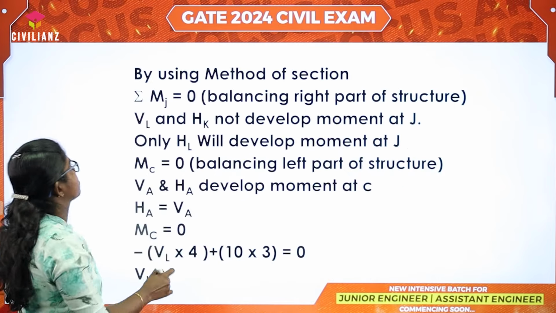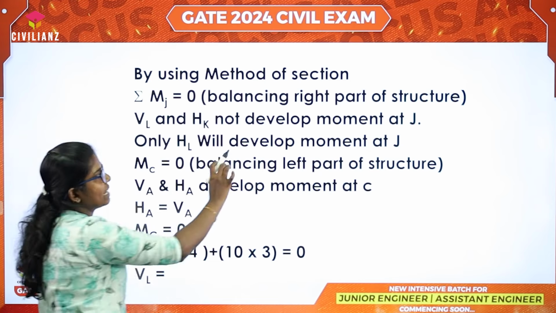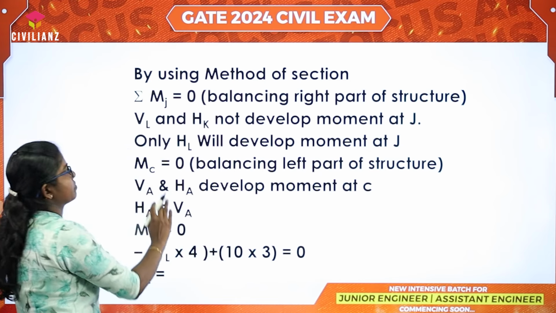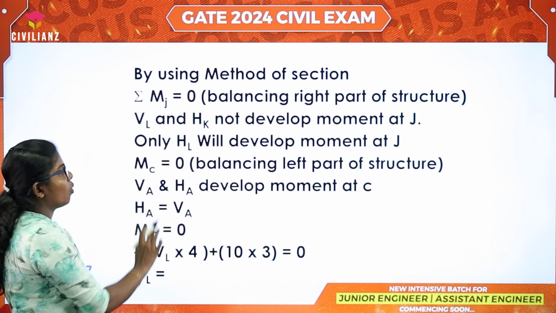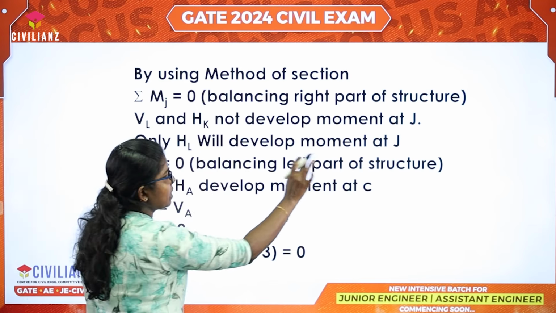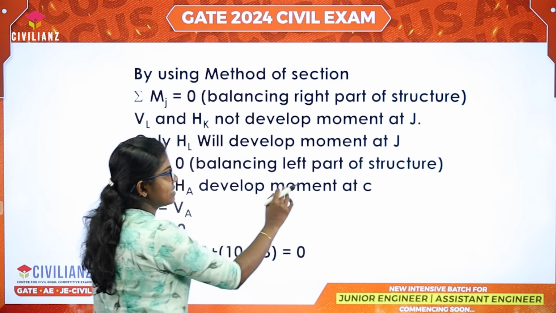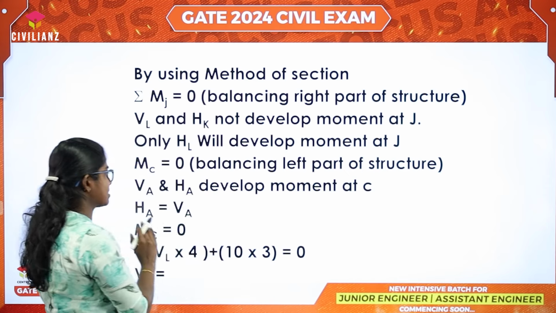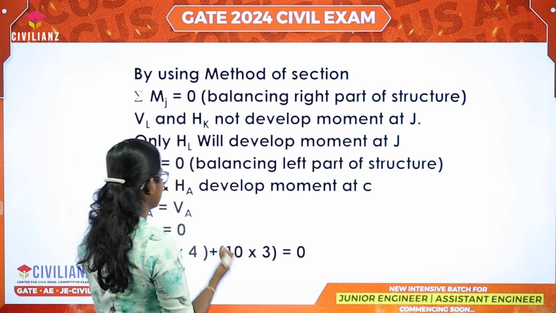Let's check this. By using the method of sections, moment at J is equal to 0, balancing the right part of the structure. VL and HK do not develop the moment at J, only HL will develop the moment at J. Moment at C is equal to 0, balancing the left part of the structure. VA and HA develop the moment at C.